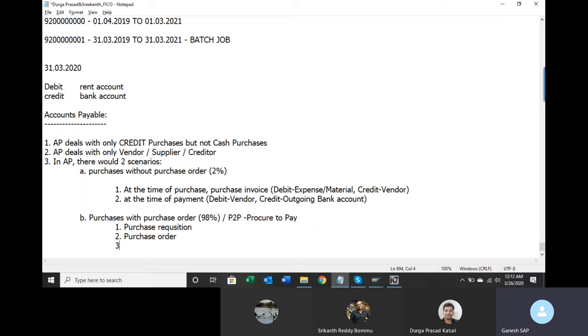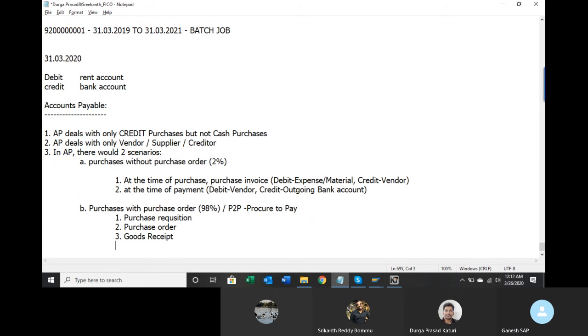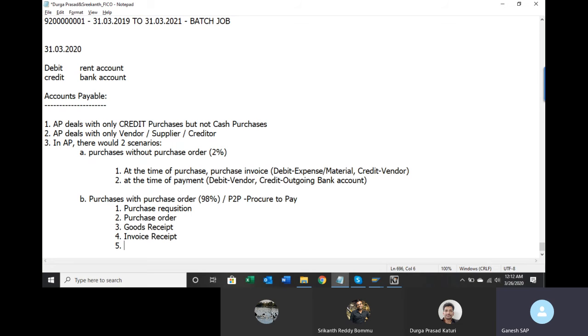Once you release the purchase order to the vendor, he will send the goods to you. That is called as goods receipt. Once you receive the goods from the vendor, he will also send the bill, right? That is called as invoice receipt. Finally, you will make the payment.